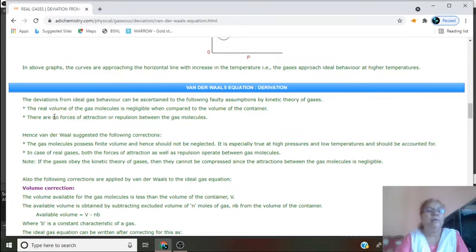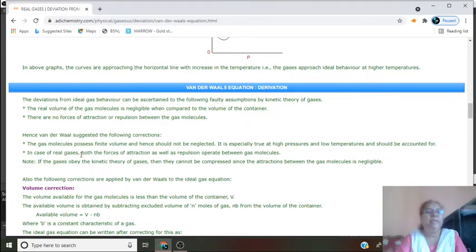Here, for an ideal gas, the volume of gas molecules is negligible when compared to the total volume of the container. There are no forces of attraction or repulsion between the gas molecules under low pressure and high temperature conditions. Hence, van der Waals suggested the following corrections. The gas molecules possess finite volume and hence it should not be neglected. It is especially true at high pressure and low temperature and should be